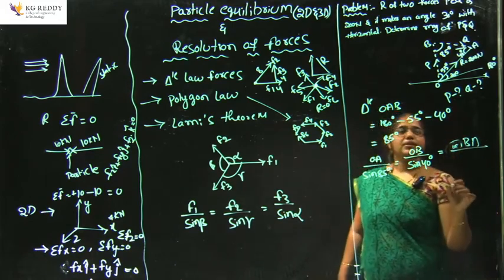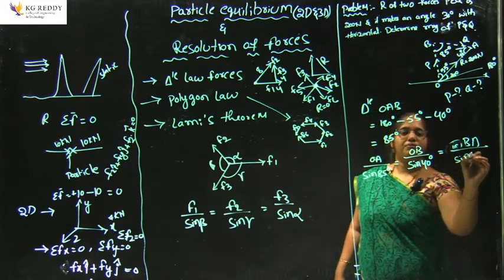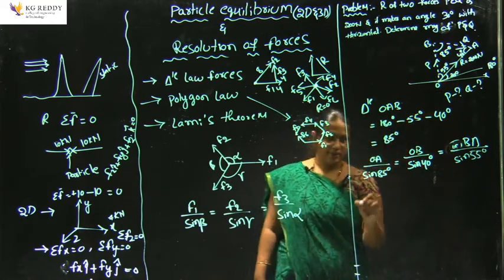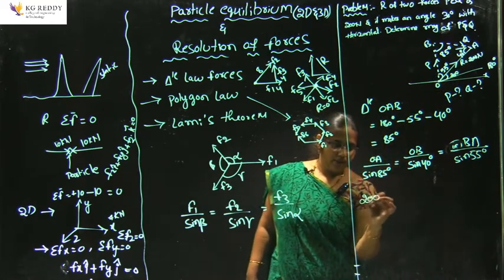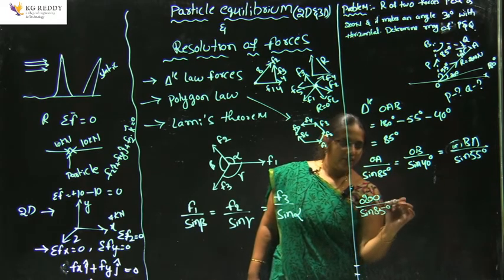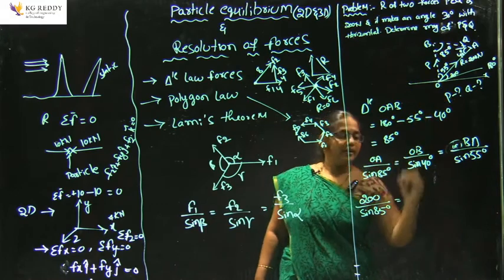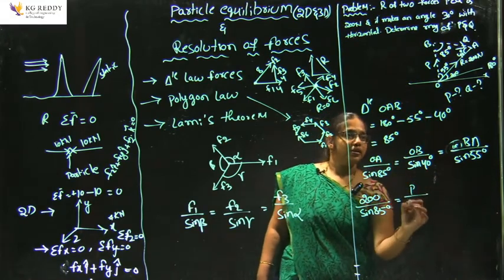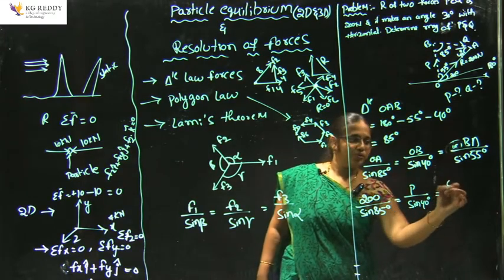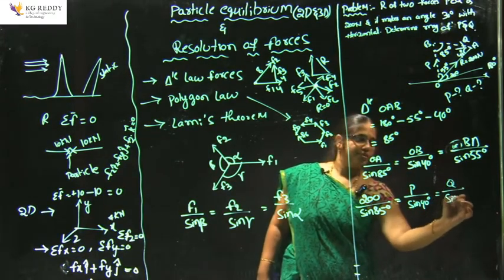So BA is sin 55 degrees. We know that OA is given as 200, right? So 200 divided by sin 85 degrees equals OB. OB here is P. So here P divided by sin 40 equals Q divided by sin 55.